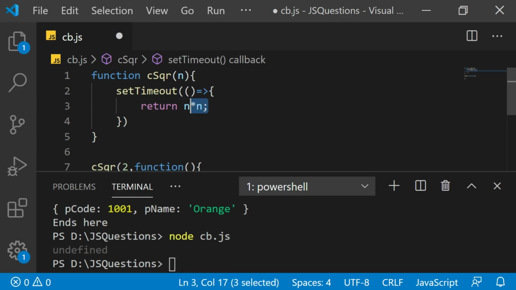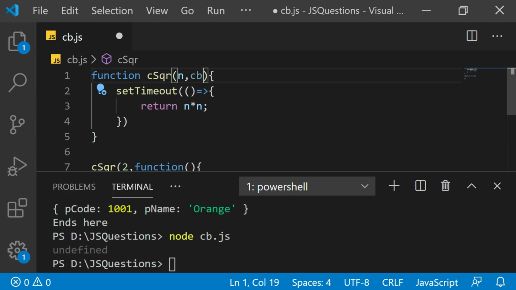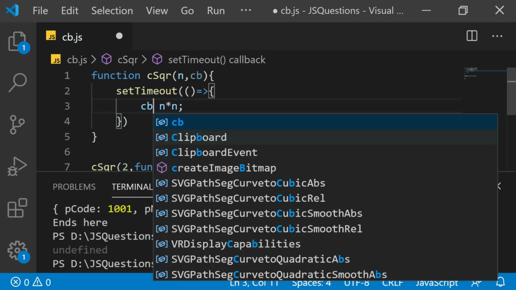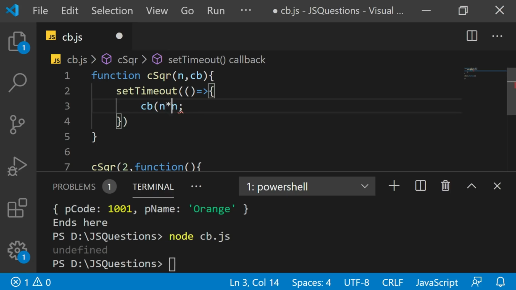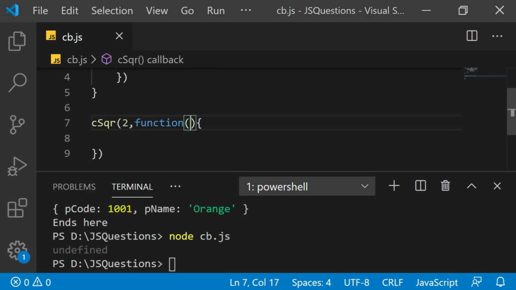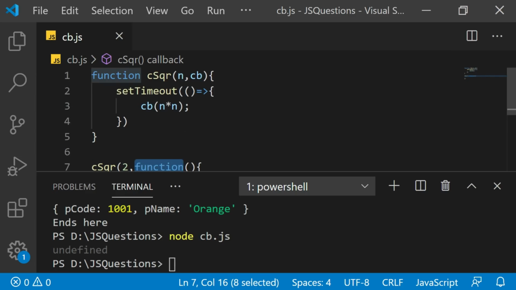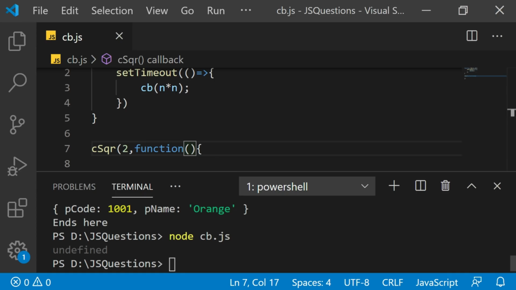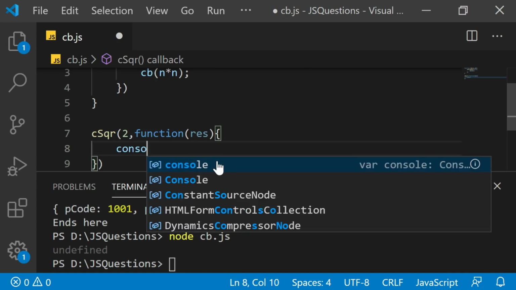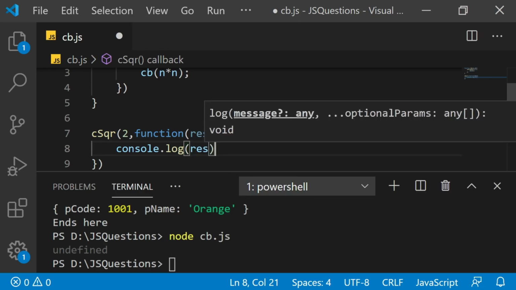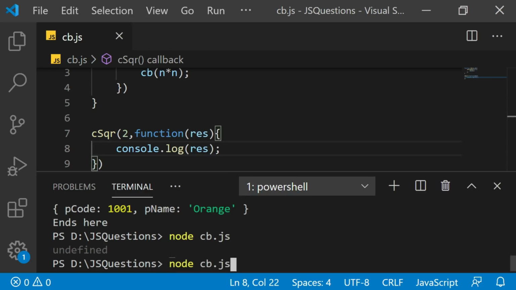So now instead of returning this, first of all, I'll write that there will be a second function. Let me remind you that this is just a parameter. You can name it whatever you want to, but I am giving CB because it's a callback function. So now here I can say CB, and inside that I will have n into n. And that is passed to this callback function because this anonymous function is called by CSQR. So CB will pass this n into n here, and we just say result here. Now if I console log the result, this should give us the desired output instead of undefined.